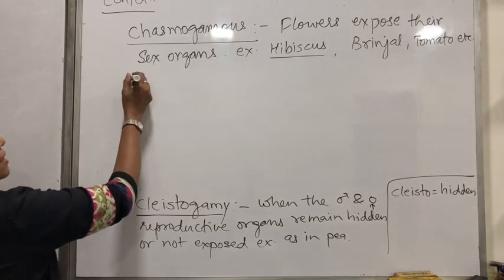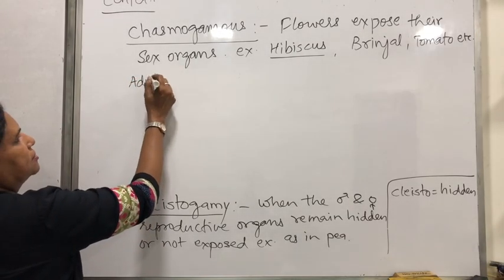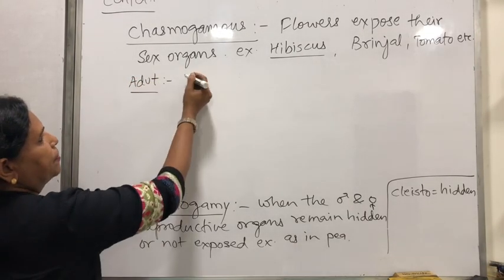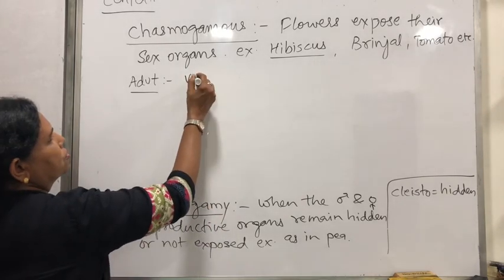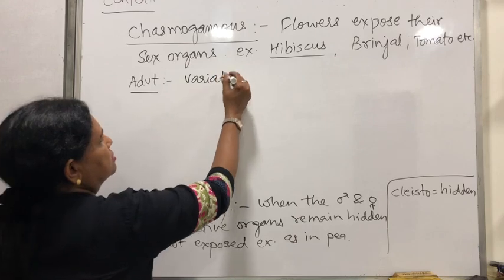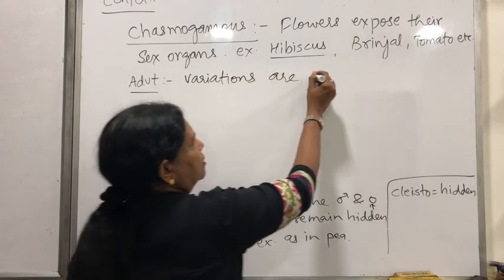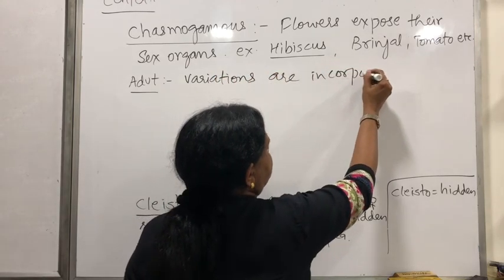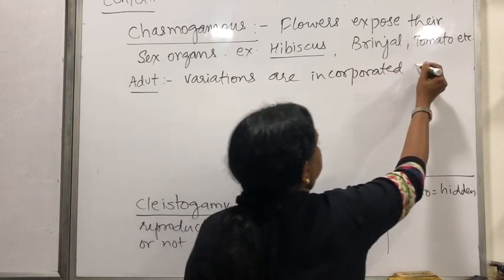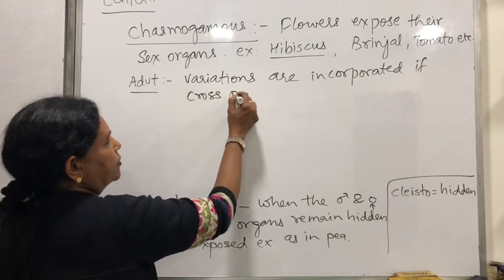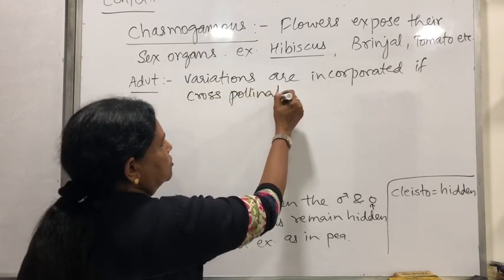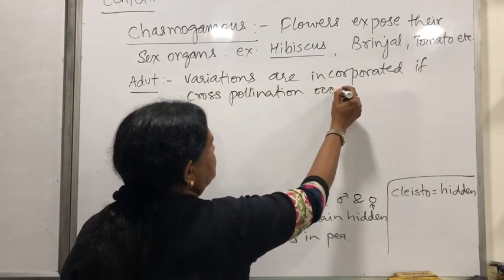So क्या होंगे advantages chasmogamous flower के? Advantages will be that there will be cross pollination. So there will be variations incorporated if cross pollination occurs.